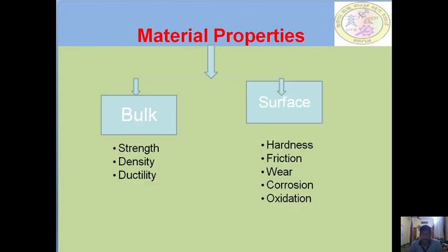And what are the material properties this can help to enhance? In the bulk, it increases the strength, the density, and ductility. On the surface, it increases the hardness, friction, wear, as well as corrosion and oxidation resistance.